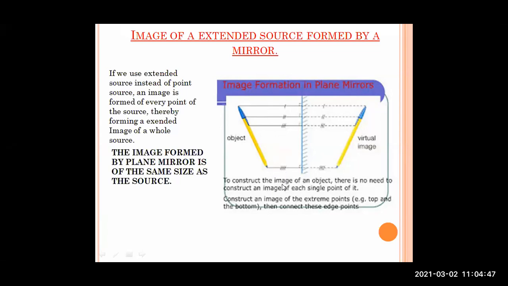To construct the image of an object, there is no need to construct an image of every single point of it. Construct an image of the extreme points, for example the top and the bottom, and then connect these edge points. They have connected these edge points and verified whether the distance of the object to the mirror and from the mirror to the image are the same.